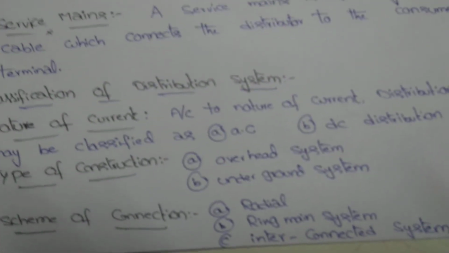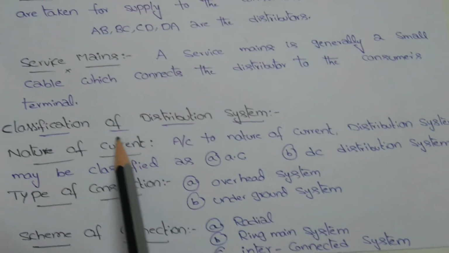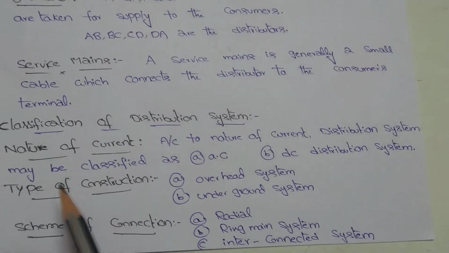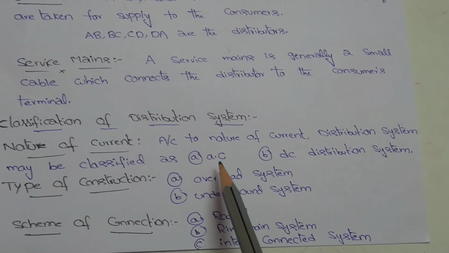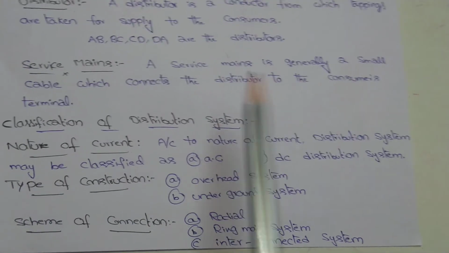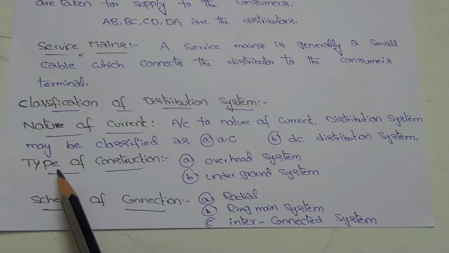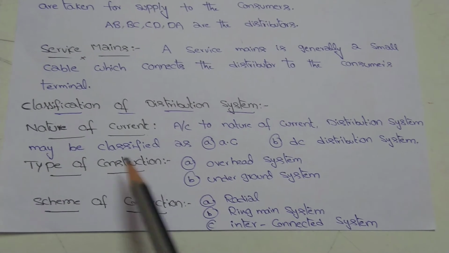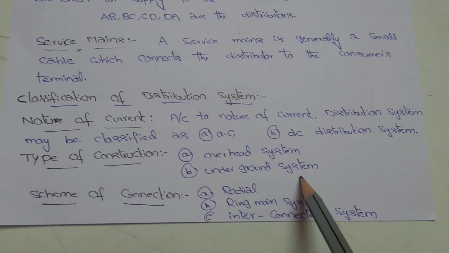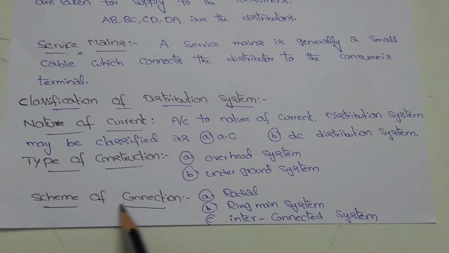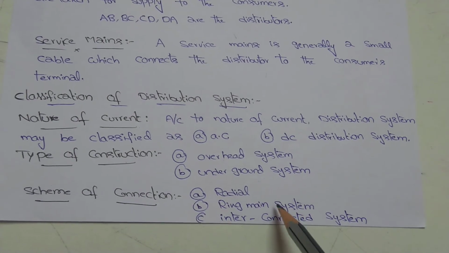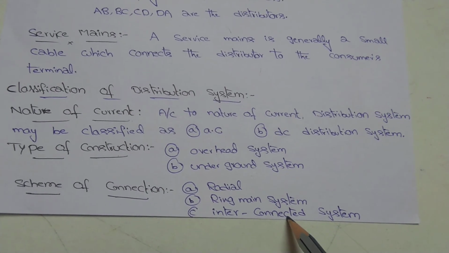Next, classification of distribution system. According to the nature of current, the distribution system may be classified into two types: first is the AC distribution system and second is the DC distribution system. Also, based on the type of construction, these distribution systems are of two types: overhead system and underground system. Third, based on the scheme of connection, these distribution systems are of three types: radial distribution system, ring main system, and the third one is the interconnection system.